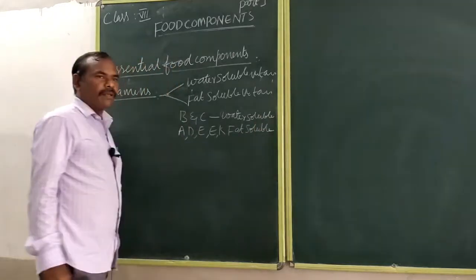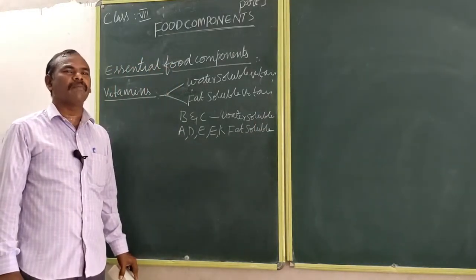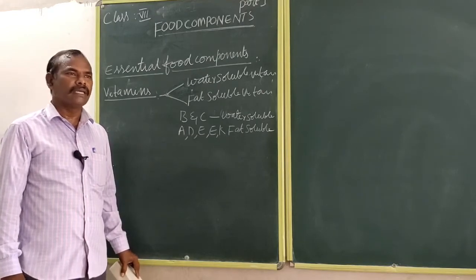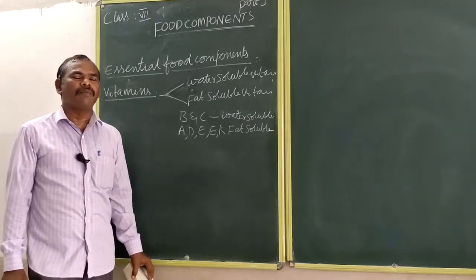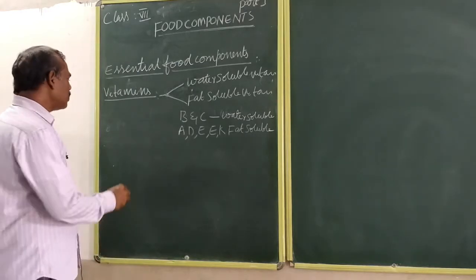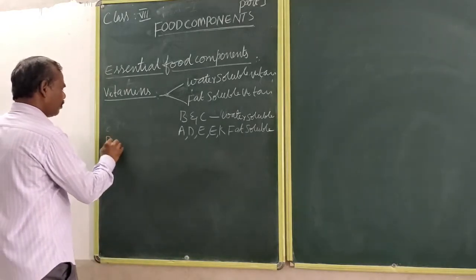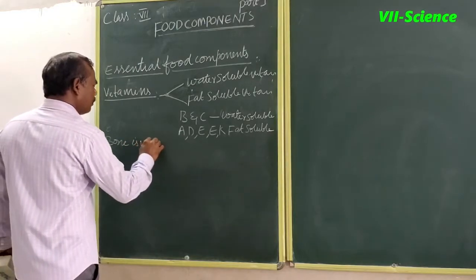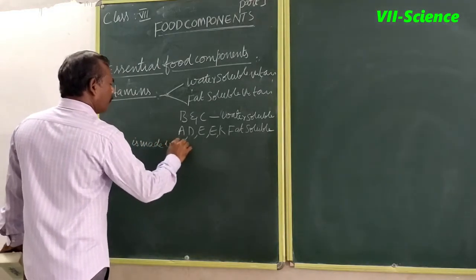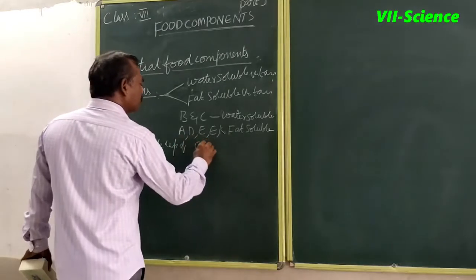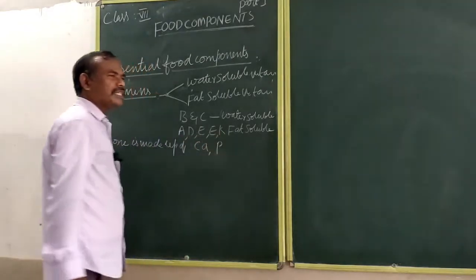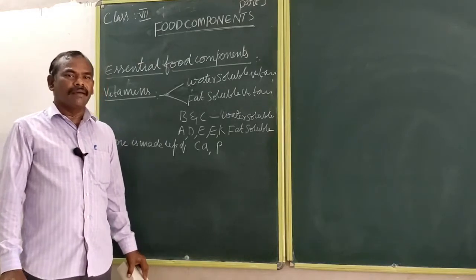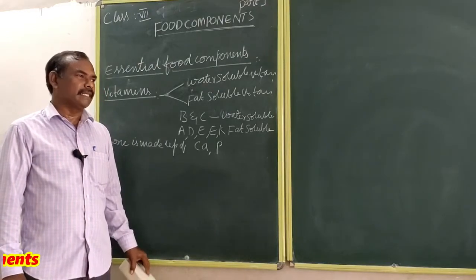Next, minerals. Minerals are micro elements: potassium, calcium, phosphorus. Bone is made up of calcium and phosphorus. What are the sources of calcium and phosphorus? Meat and all pulses.